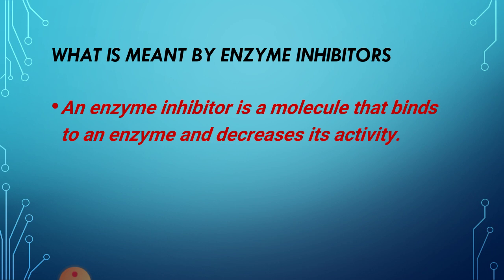Then what is meant by enzyme inhibitors? An enzyme inhibitor is a molecule that binds to an enzyme and decreases its activity. It means that the enzyme inhibitor is a compound that decreases the rate or velocity of an enzyme catalyzed reaction. That is, the enzyme inhibitor may be organic or inorganic in nature, such as drugs, antibiotics, toxins, antimetabolites, or natural products of the enzyme reaction.